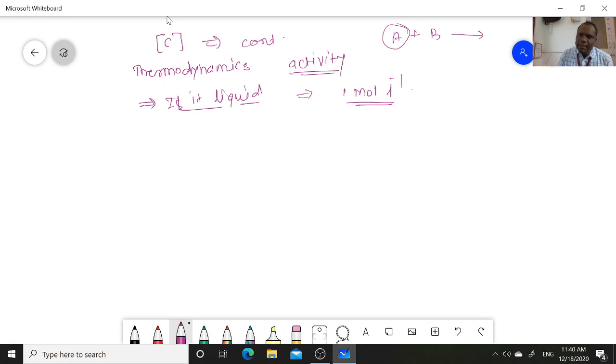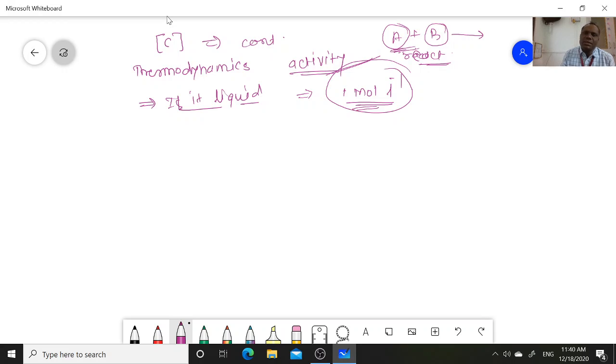Suppose A is the liquid and B is the liquid. This reactant liquid, how much concentration is it? The activity is taken as the ratio to the standard concentration.